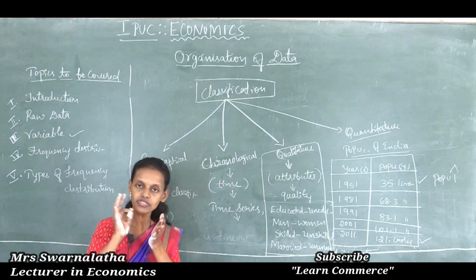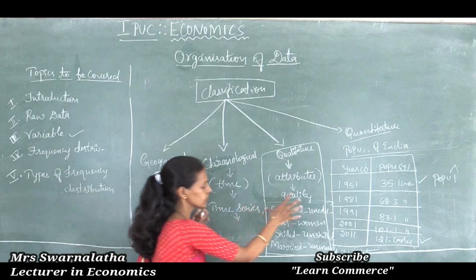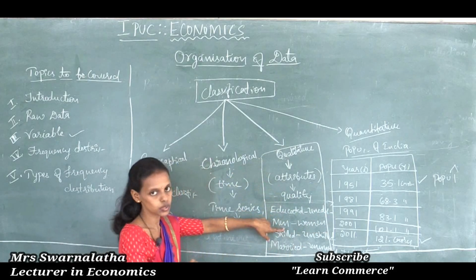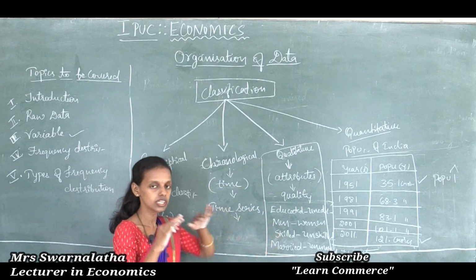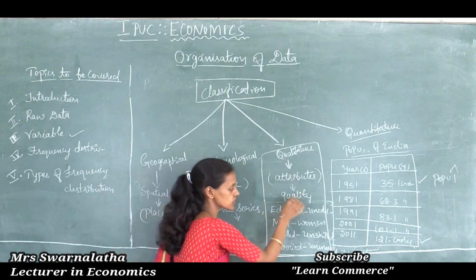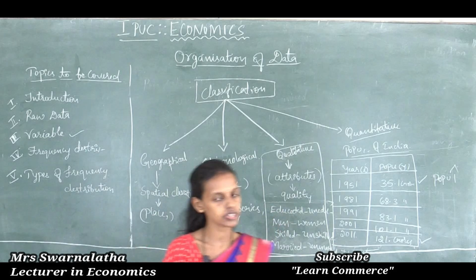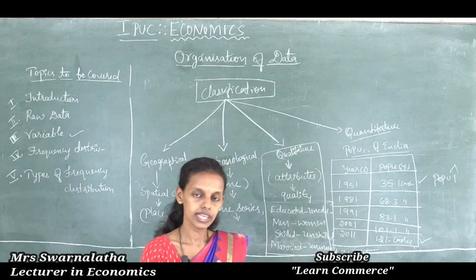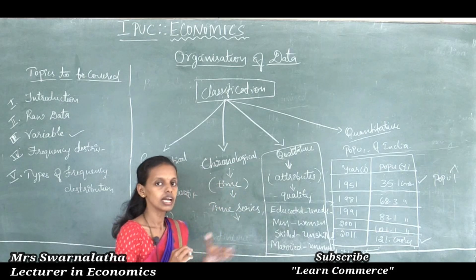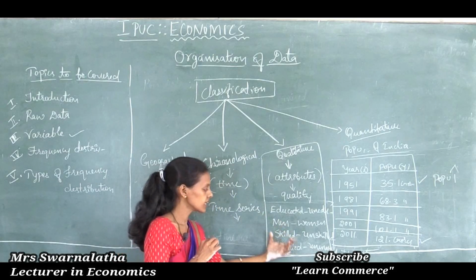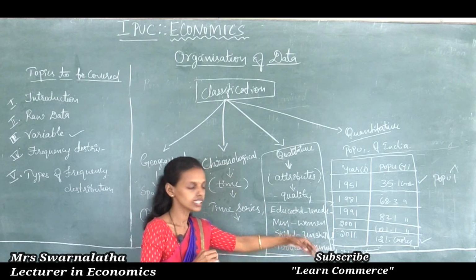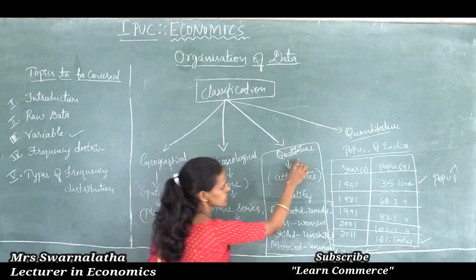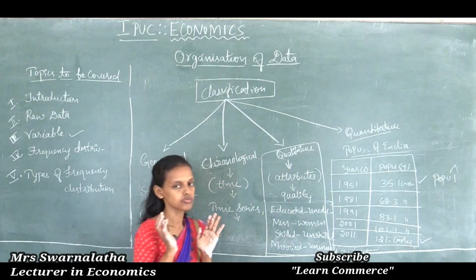So on the basis of certain quality we are going to divide or distribute the data, that is said to be the qualitative classification. Classification of data on the basis of attributes or quality is said to be the qualitative classification. Example, educated, uneducated, men, women, male, female, married, unmarried, then skilled, unskilled. Like that we are classifying the data on the basis of a particular quality, which is said to be the qualitative classification.